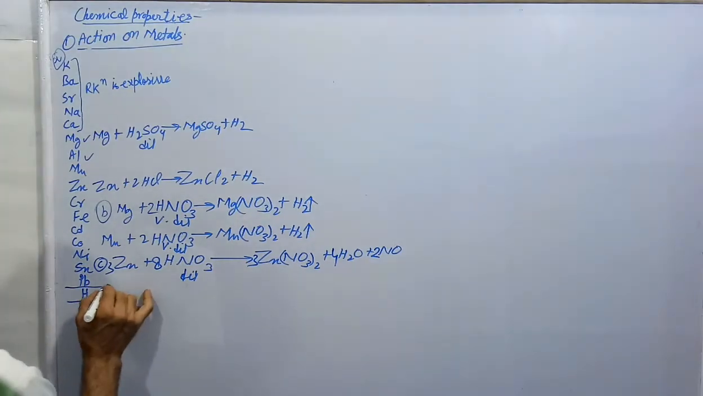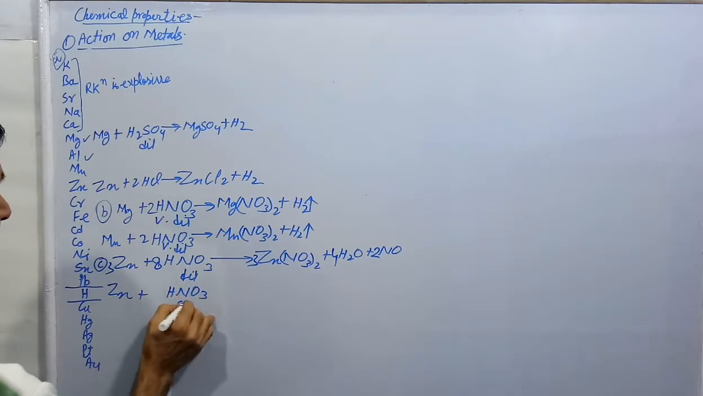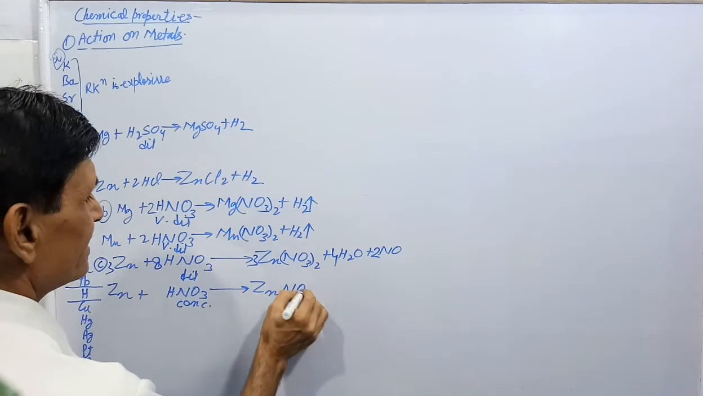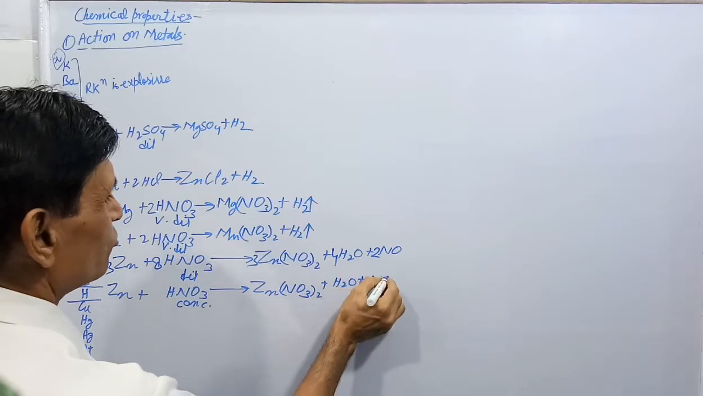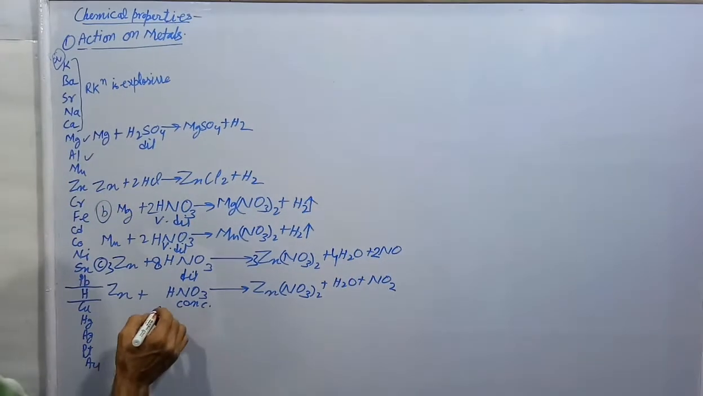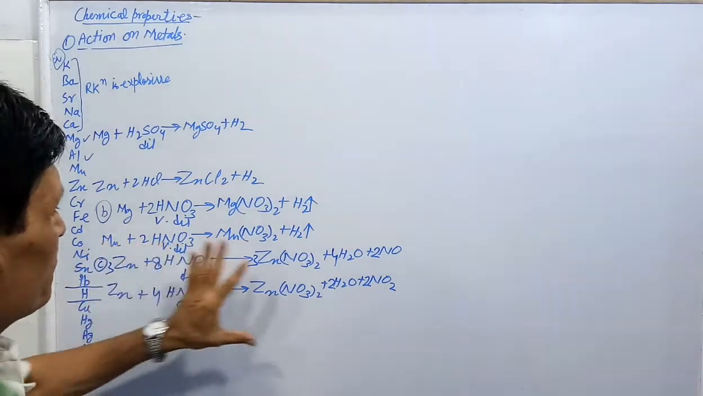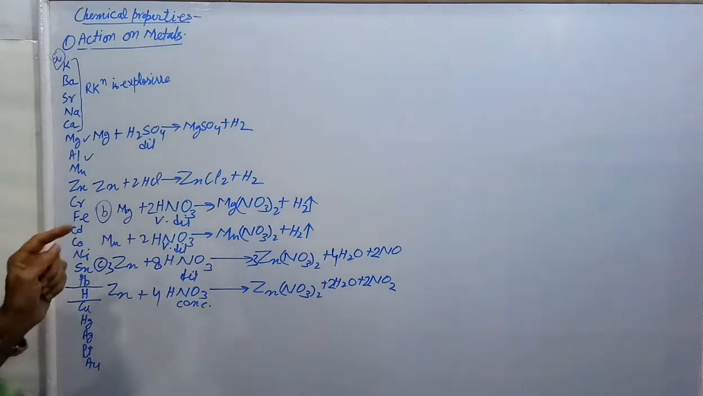And if concentrated acid reacts with zinc to form zinc nitrate plus H2O plus nitrogen dioxide, reddish brown gas. Then you will remember these things about other metals. Other metals do not give hydrogen with nitric acid, only 2 are there.